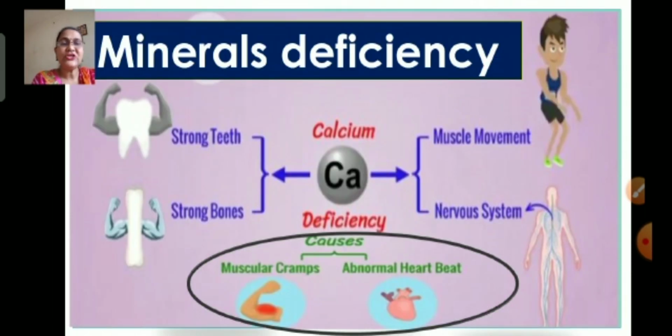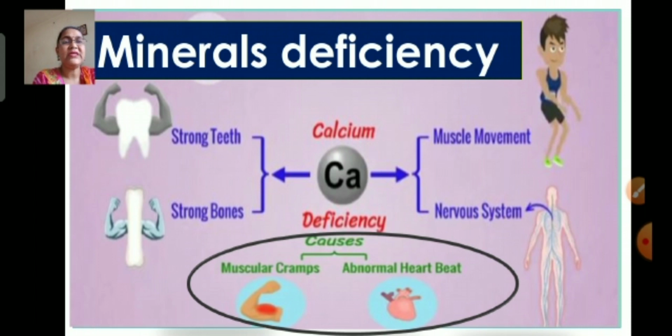We'll see calcium deficiency. Calcium is essential for strong teeth and strong bones. It is also important for muscle movements and the nervous system. Deficiency of calcium causes muscular cramps and abnormal heartbeat.